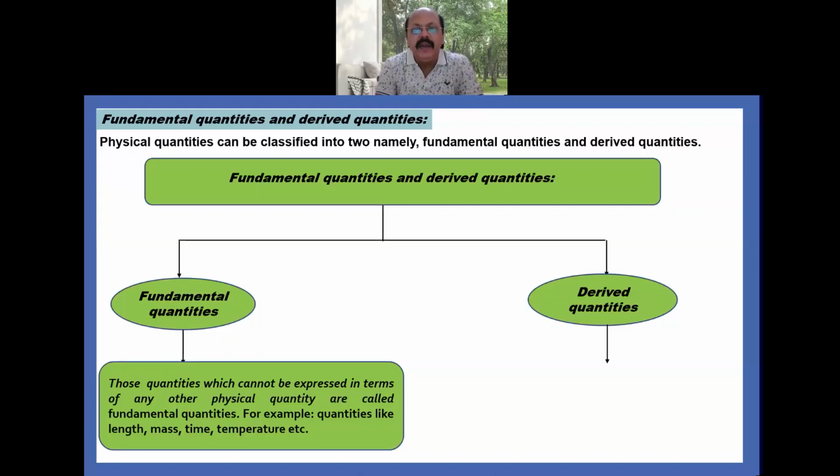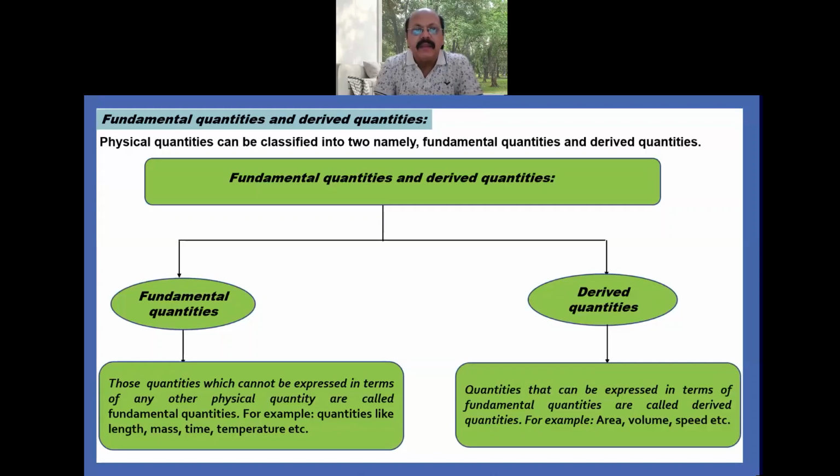So a physical quantity can be classified into two categories, namely fundamental quantities and derived quantities. They are the part of the physical quantity, classified into two parts, one known as fundamental quantities, another known as derived quantities.